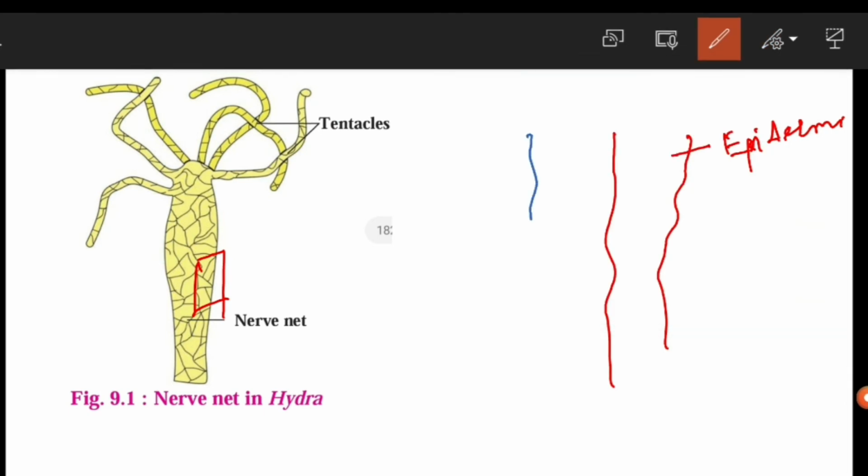This is the middle one, the middle layer or middle wall, and it is called the mesoglea.